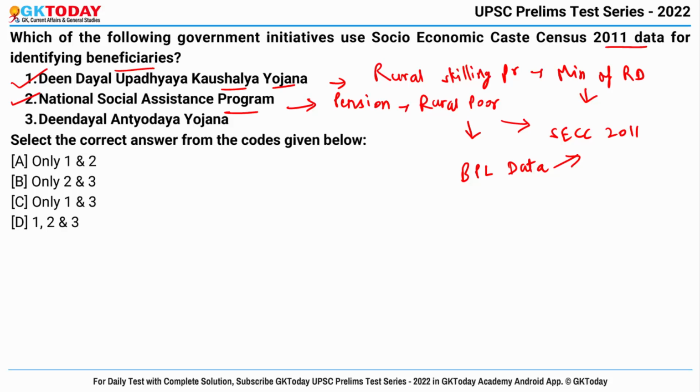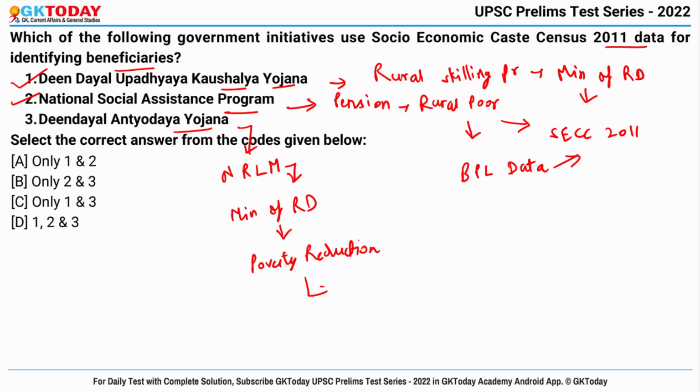And the third one is Deen Dayal Antyodaya Yojana, National Rural Livelihoods Mission. It was actually launched by the Ministry of Rural Development for poverty reduction, and the beneficiaries are again identified by the socio-economic caste census. This is also correct, and the right answer becomes 1, 2 and 3.